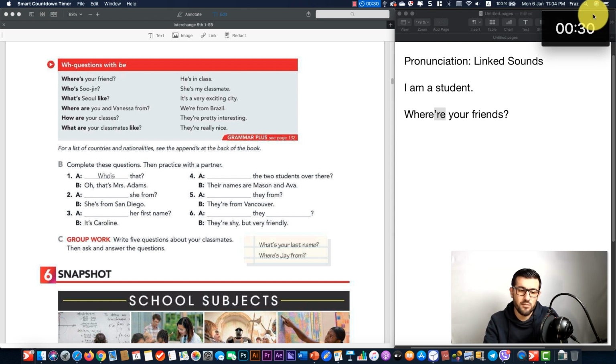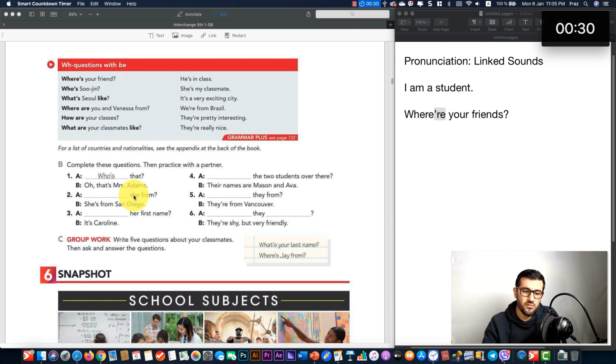So, hope you are ready. Who's that? Oh, that's Mrs. Adams. Now, let's see. Remember that from the answer, we will be able to tell which question word we need for this part of the sentence. She is from San Diego. That means the question must be for a place. And what question word do we need for places? Where, and then since we have she, we need is as the verb be, and then, where is she from? We say she's from San Diego.